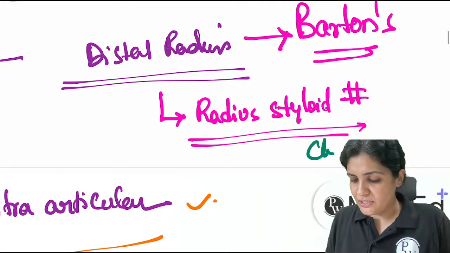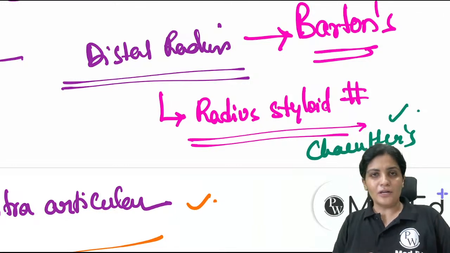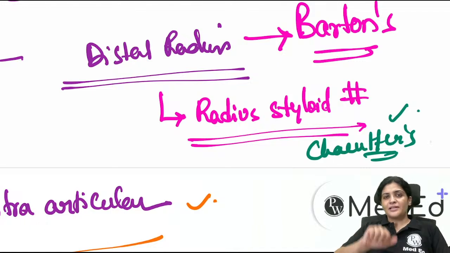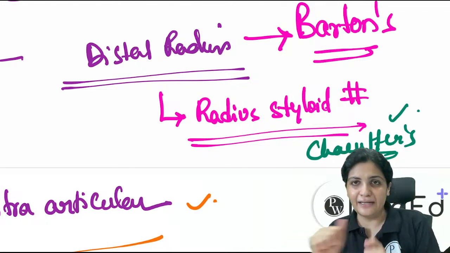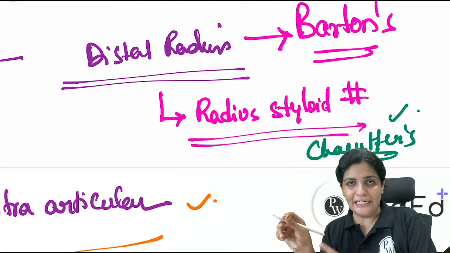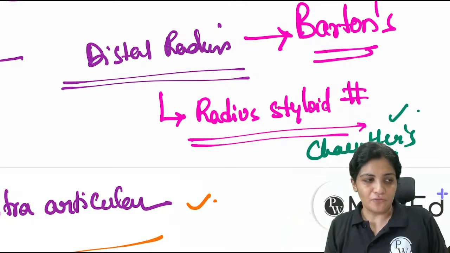Chauffeur's, very good. So this is called the Chauffeur's fracture. What is the meaning of chauffeur? Chauffeurs are the ones who drive the car, right? So drivers are called chauffeurs, and the isolated radius styloid fracture is called the chauffeur's fracture.